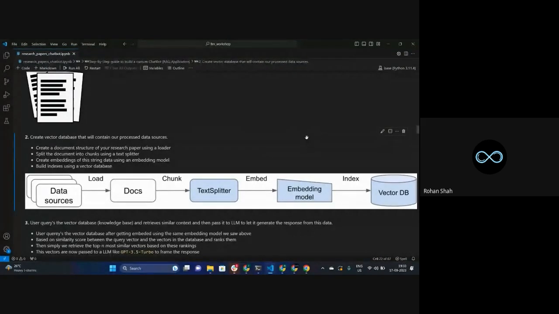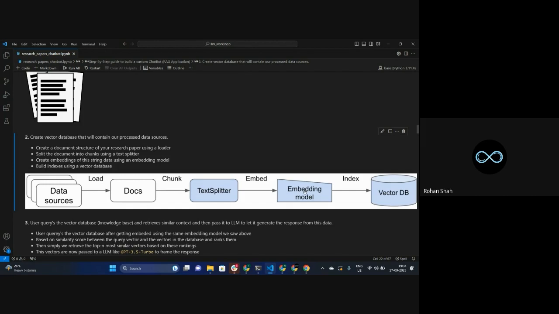Again, it depends on what kind of embedding model you are using. Let's assume some technique was implemented here and we have converted our data into a numeric vector. Once we have done this, what do we do after this?